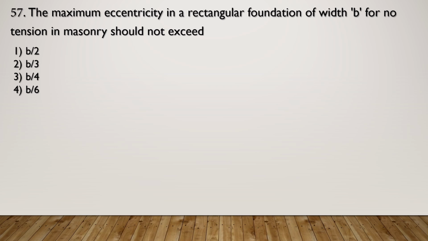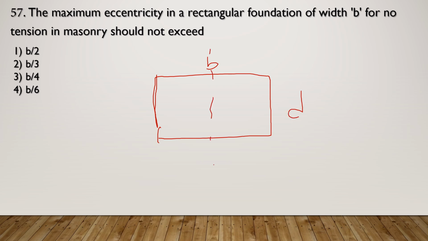So this area which is around the CG of the cross section within which the compressive force, if it is applied, no tension is produced, is called as core or kernel of a section. For a rectangular section, the core part is a rhombus. So suppose this is a rectangular section of width B and depth D. If I draw the two axes of the cross section, the axis will be like this.